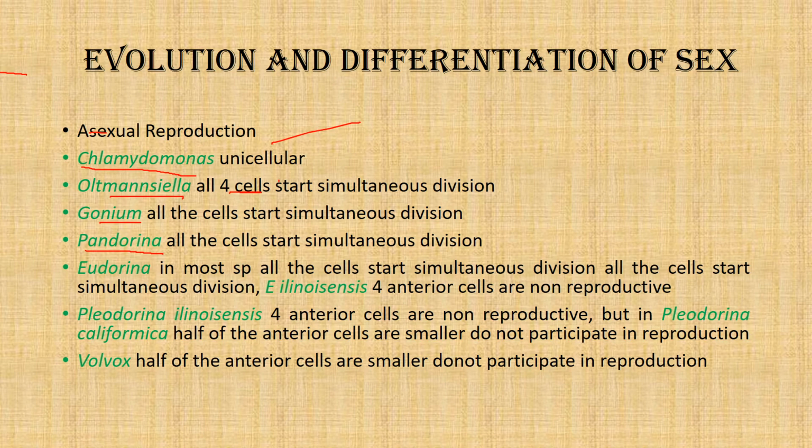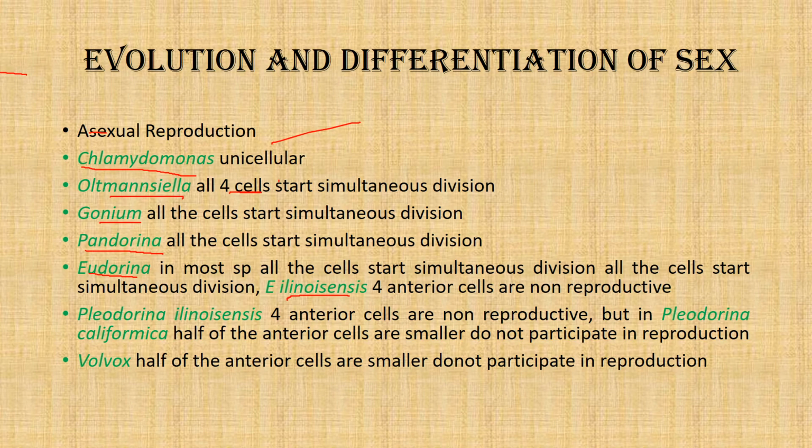But as we come to Eudorina, we see that not all the cells divide. In some species of Eudorina, all the cells start dividing simultaneously, and each cell is responsible for formation of a single autocolony, that is a new colony. But in certain species of Eudorina, the anterior four cells are much smaller in size.